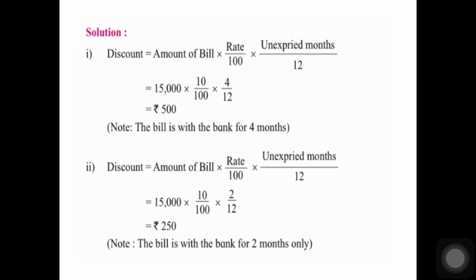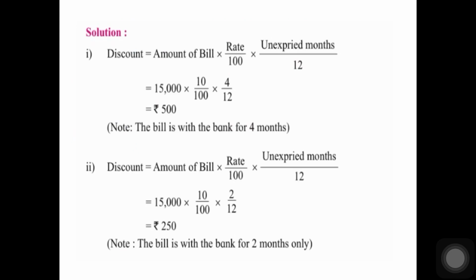In the first case, discount is equal to amount of bill into rate upon 100 into unexpired months upon 12. So in the first case, the unexpired months were 4 months, because the bill was discounted on 1st April itself, on the date on which it was drawn. So 15,000 into 10 upon 100 into 4 upon 12. So your answer is 500, because the bill was with the bank for 4 months.